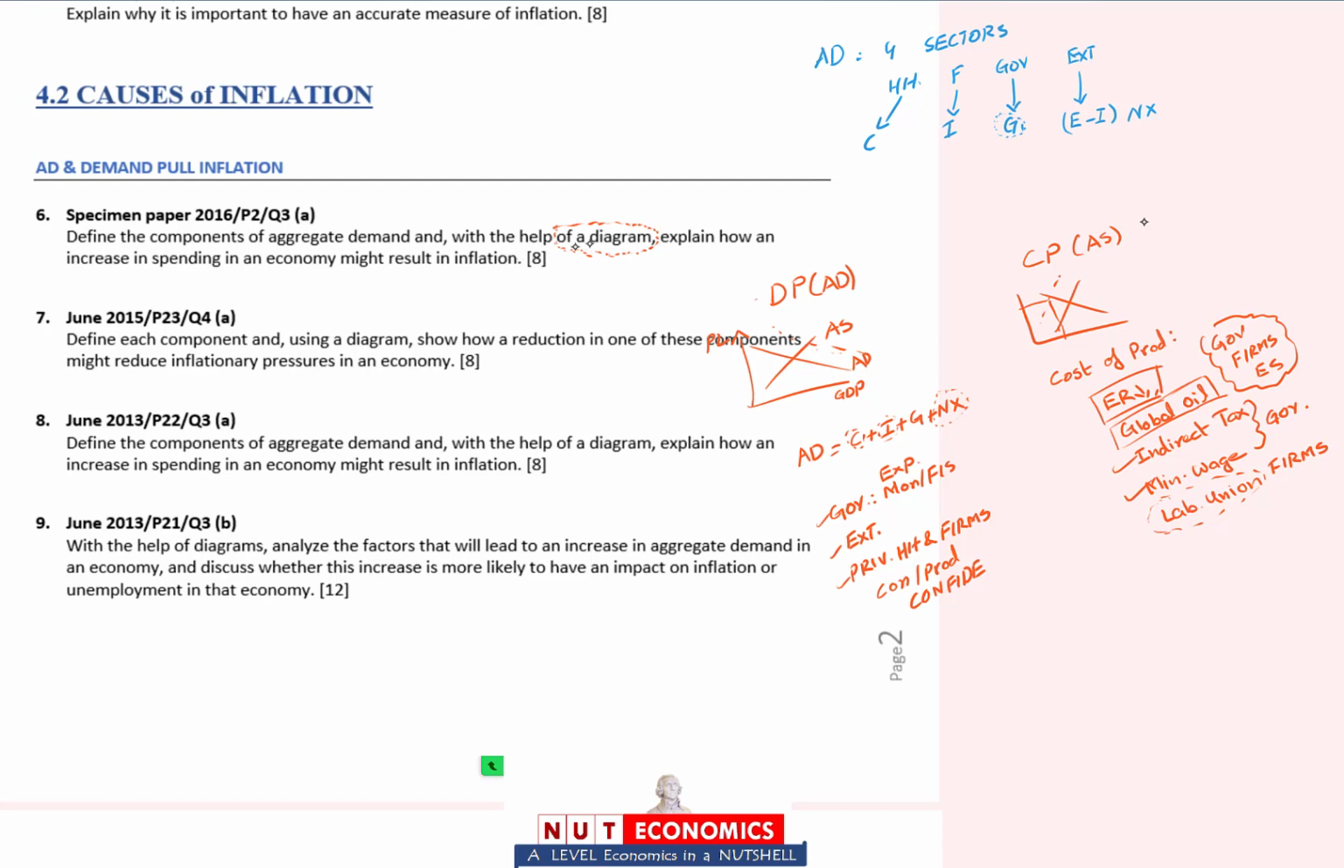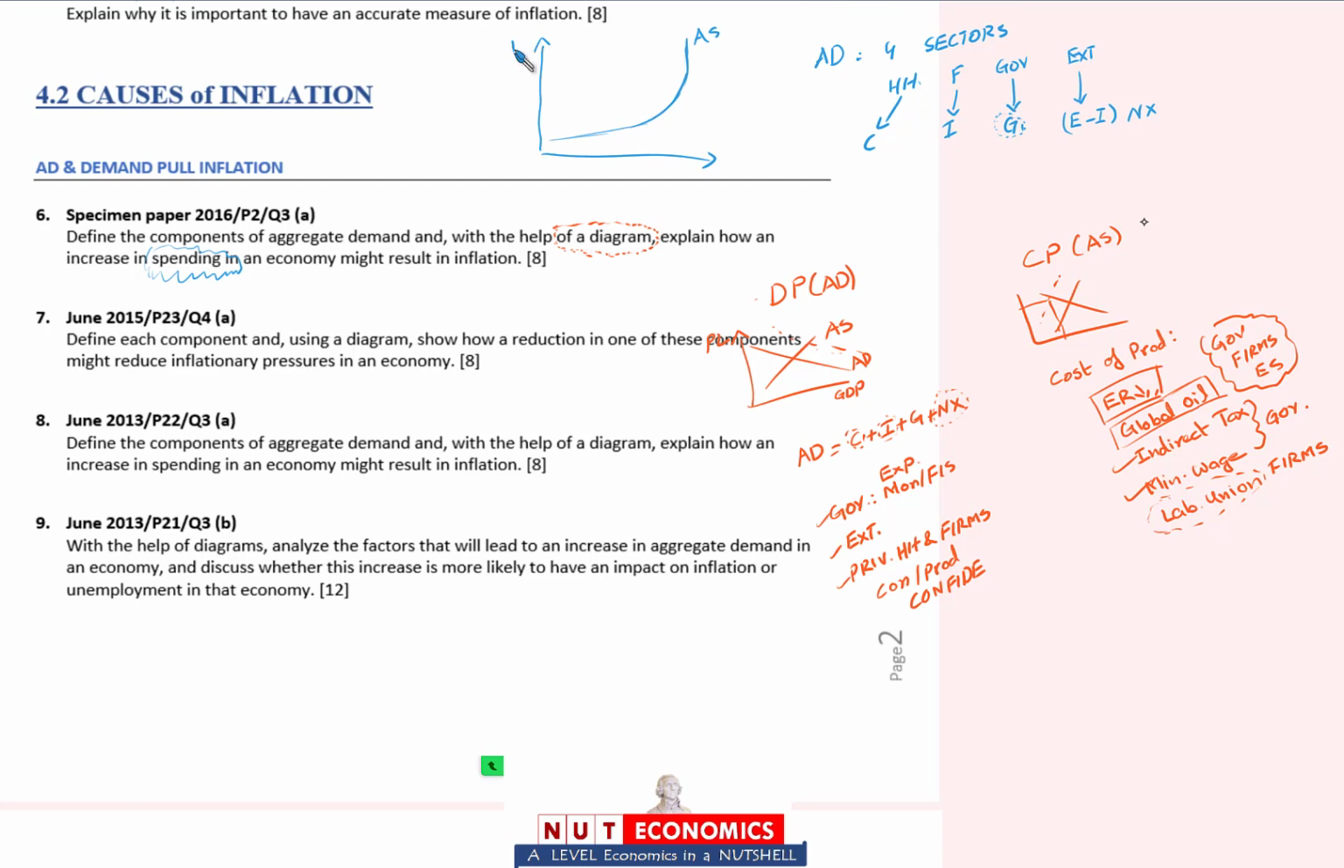After that: with the help of a diagram, explain how an increase in spending in an economy might result in inflation. Now I mentioned this thing to you in class. If you have forgotten, I want you to remind yourselves that for the demand pull inflation graph, I have been telling you that you can simply make a starting equilibrium and then shift aggregate demand to the right, and you will explain this question: increased spending means increased aggregate demand, it will shift to the right and there will be demand pull inflation. But I told you that whenever you are explaining anything related to shifts of aggregate demand and demand pull inflation, you have to explain the question through the Keynesian aggregate supply.